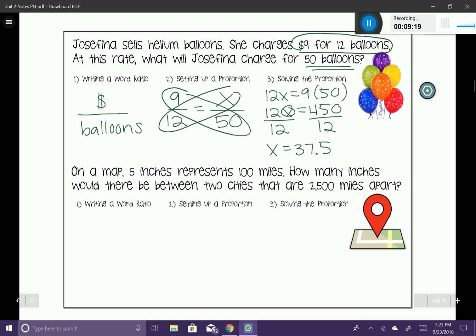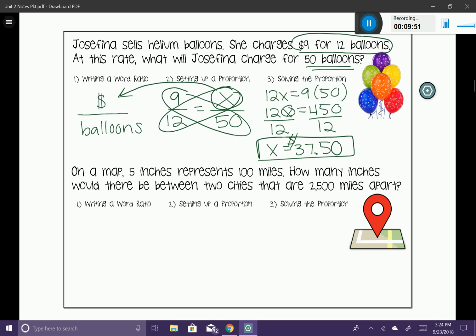37.5. Now, let's think about what we're trying to answer here. If you go back and look at your x is in the top, which is stating that we're talking about money. So I don't want to say 37.5. I want to say this in money. So 37 point, how about 50 cents with a money sign? That sounds much better. So basically that's saying for 50 balloons, you're going to be charged $37.50. All right, this is a really great time to pause the video and try another problem on your own.